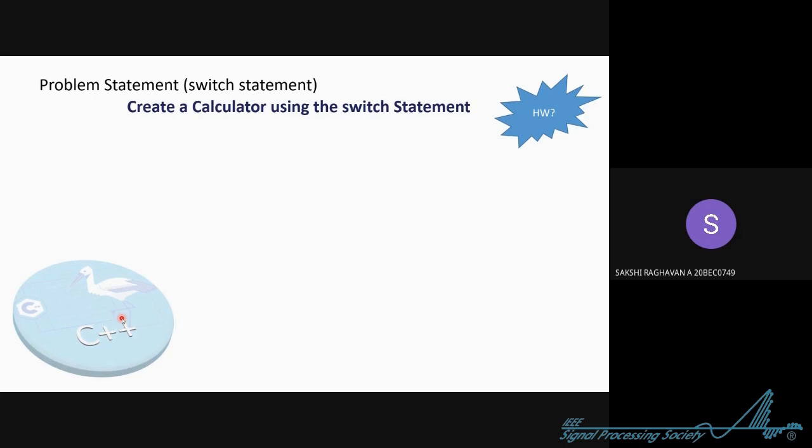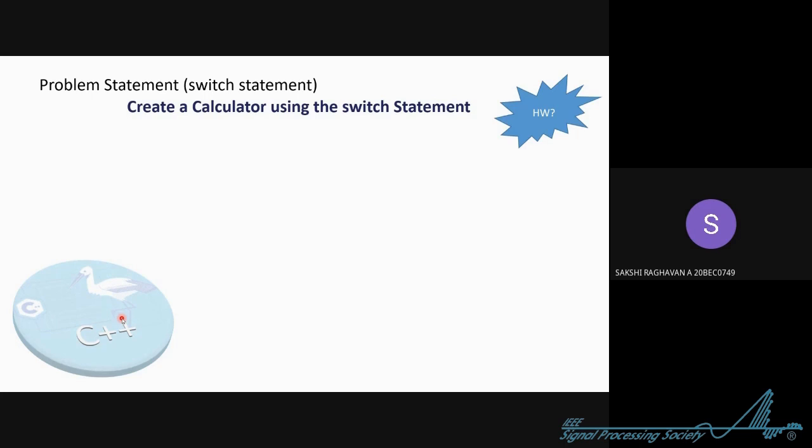Now suppose they gave something absurd, like the hash symbol, or the ampersand symbol, or the @ symbol, which is not specified. For that case, you will use the default. You can say, this operation does not exist, I cannot do that. So this is the homework that I'm giving.